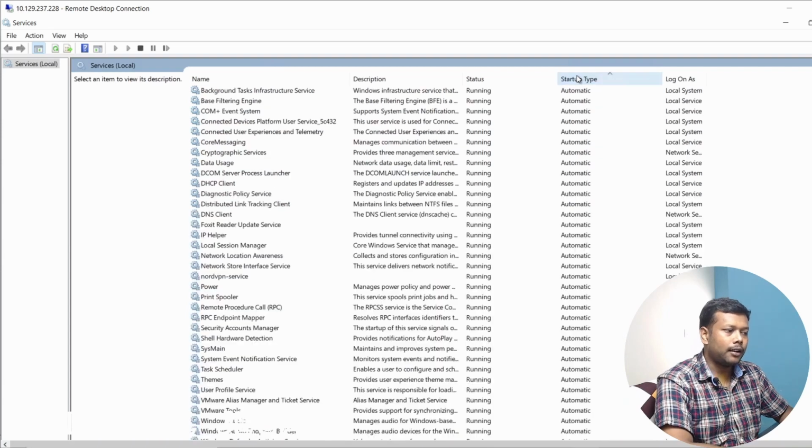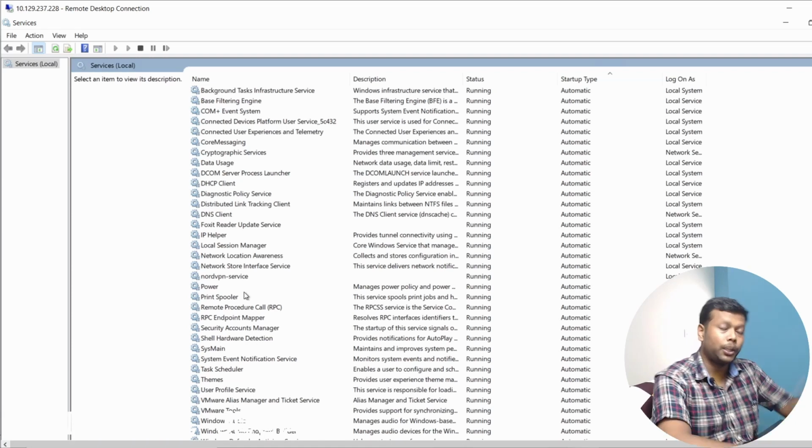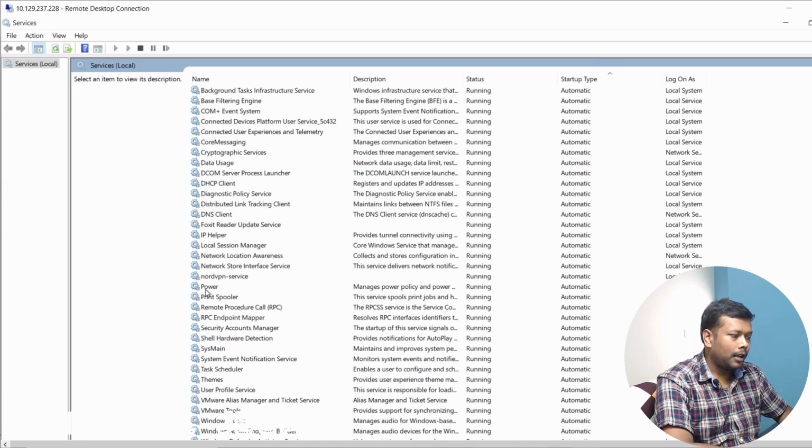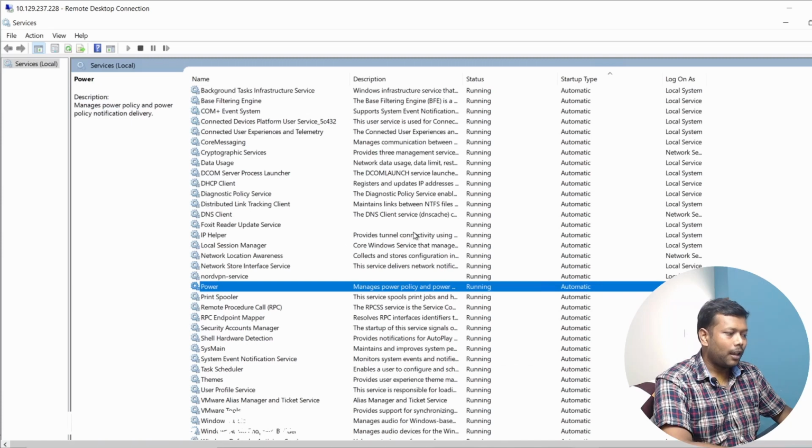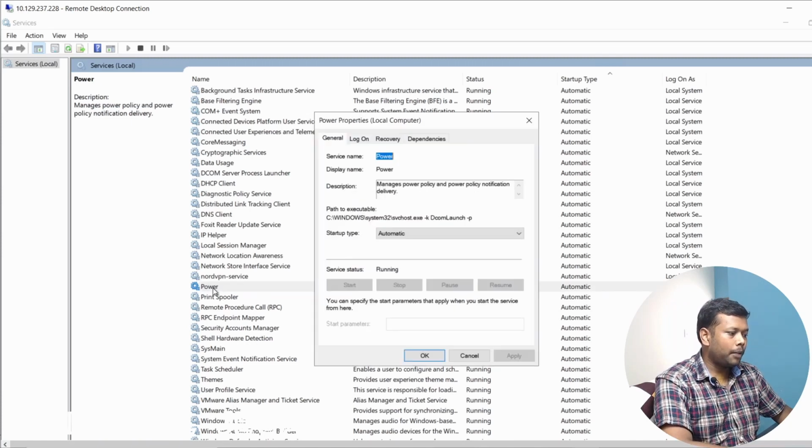I can simply sort that. I just sorted the automatic services at the top. These are the services started automatically during startup, without our manual intervention. You can see some interesting services here. You can see the service called Power. If I open it, I'll be able to showcase what it is.